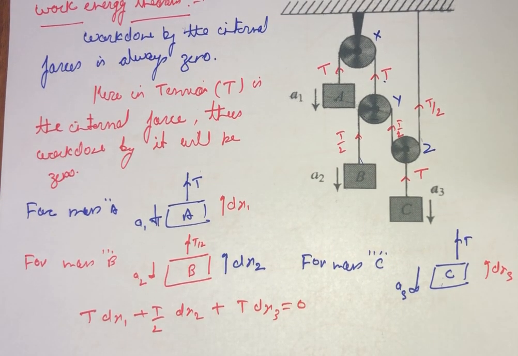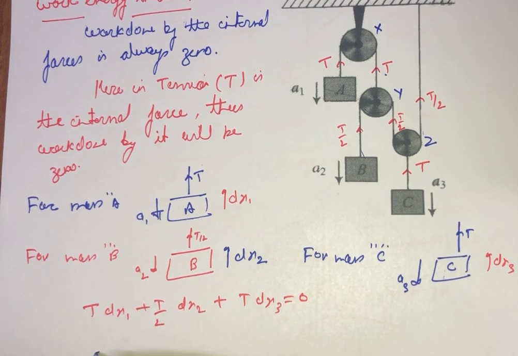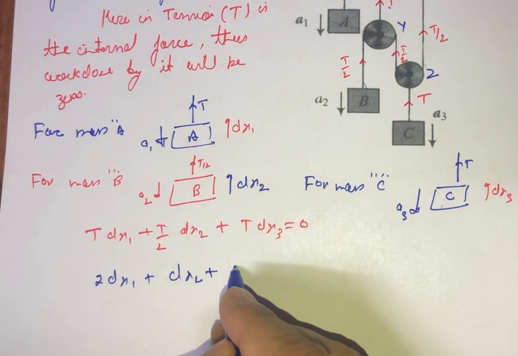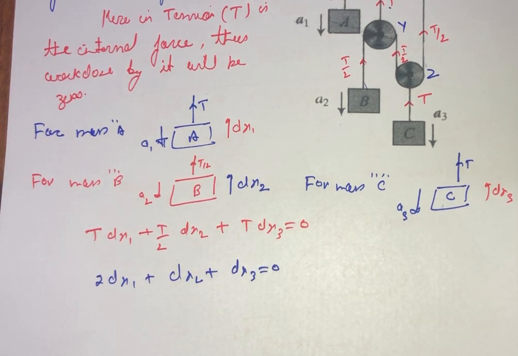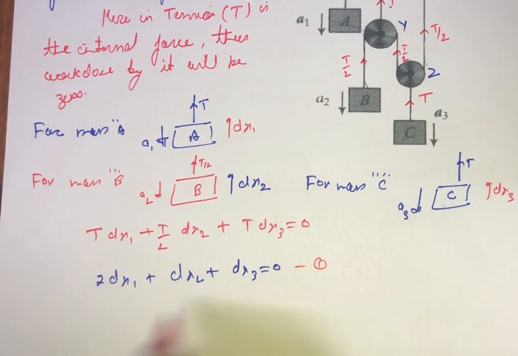We take T as common and subsequently 2 as LCM, so we get this as 2dx1 plus dx2 plus dx3 is equal to 0, and let us call this equation 1.